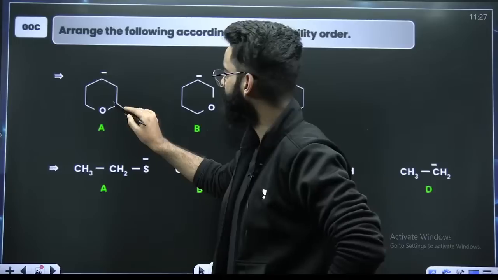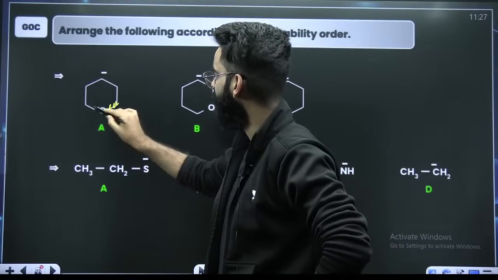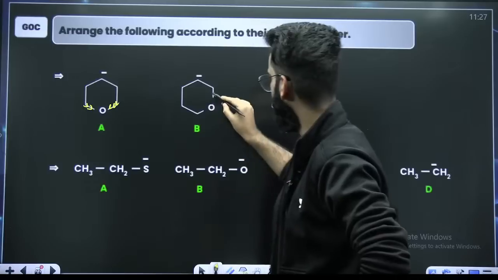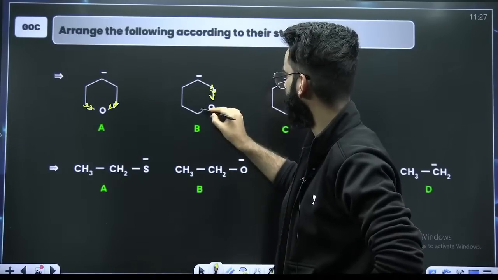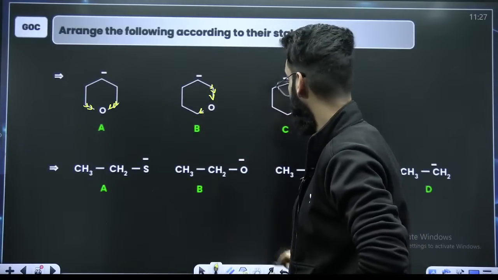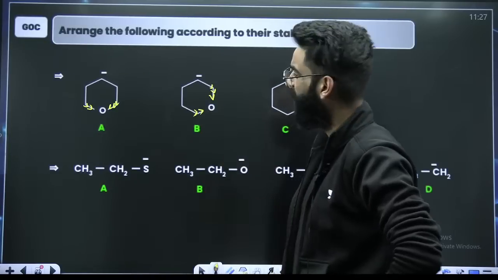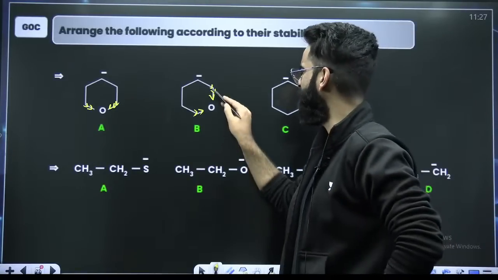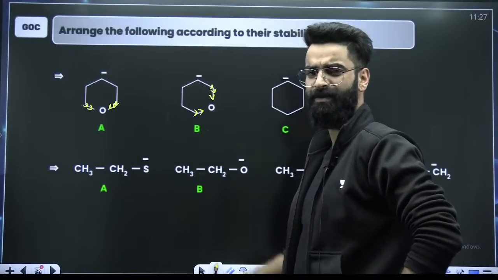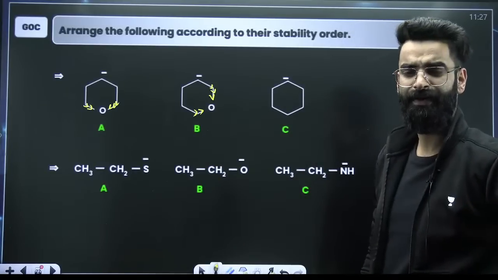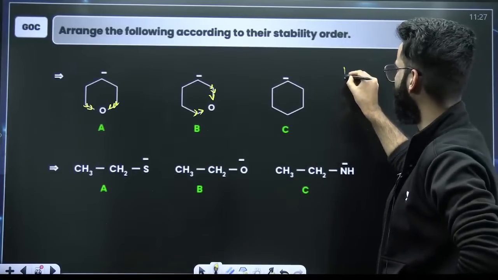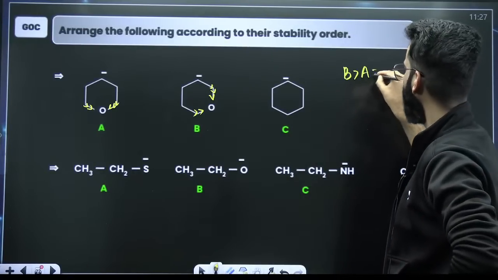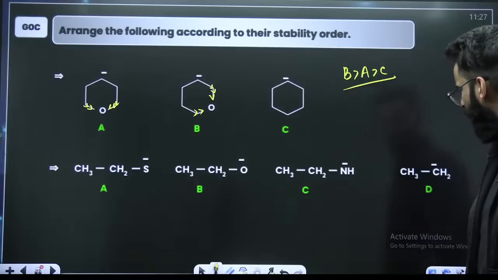If you see over here, oxygen is attached, right? Here also oxygen is attached. Here also oxygen is attached. But here nothing is attached. No oxygen. Here oxygen is comparatively close. Electron withdrawing group is completely close, comparatively close, right? So directly you can say stability of B is maximum, followed by A, followed by C. No need to give it a thought.